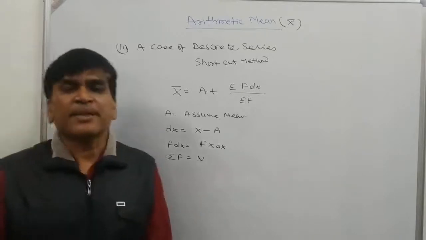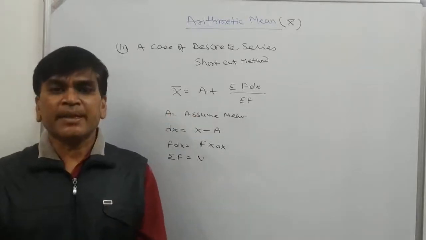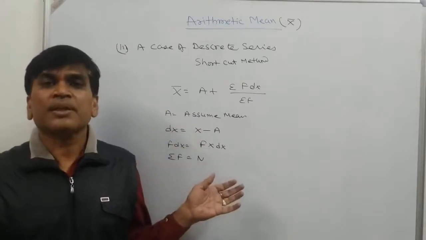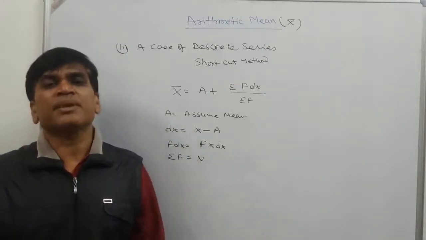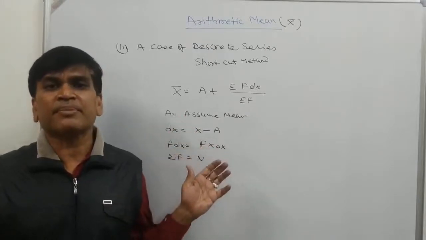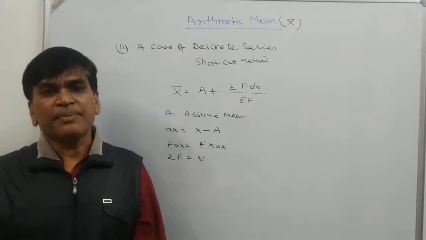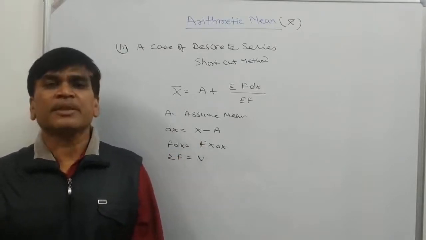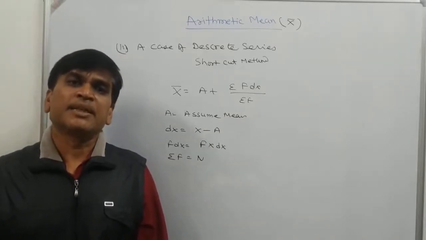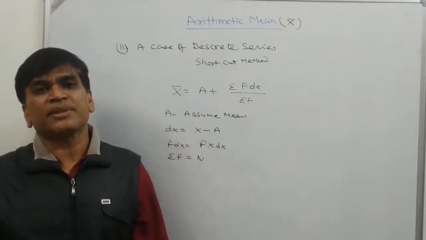So whenever we are feeling any kind of difficulty in calculating from the direct method, because if your questions are in decimals or the question has very large numbers, then it is very difficult to calculate with the direct method. So with the help of the shortcut method we can solve the problem of the discrete series, and it's quite easy, and generally students feel so relaxed with this shortcut method.